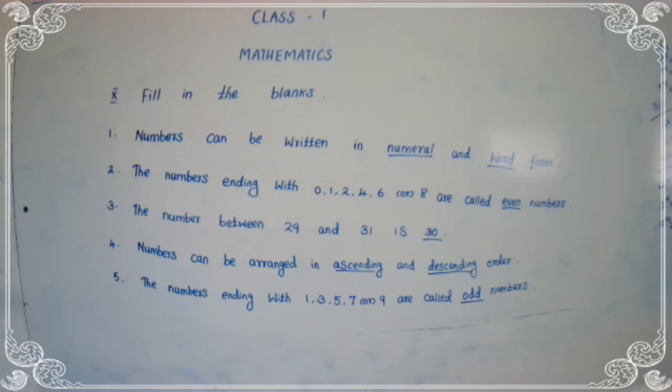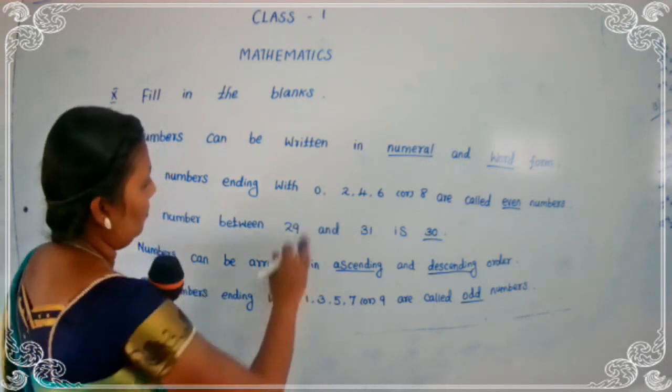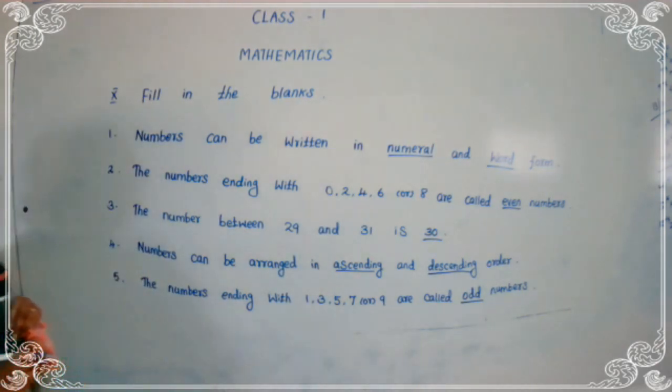the numbers ending with 0, 2, 4, 6 or 8 are called even numbers.